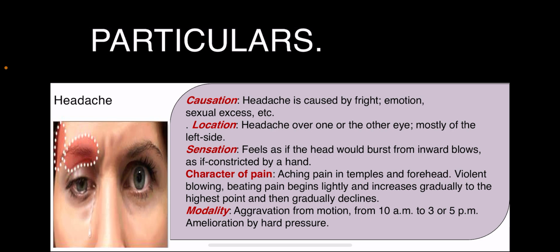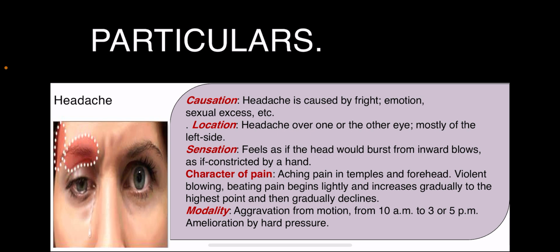Character of the pain: aching pain is felt in the temples and in the forehead. There is violent blowing, beating pain, beginning lightly, increasing gradually to the highest point, and then gradually declining. So we know the character of the pain. We just have to remember how it ascends, hits the highest point, and gradually declines. The character is blowing, beating pain.